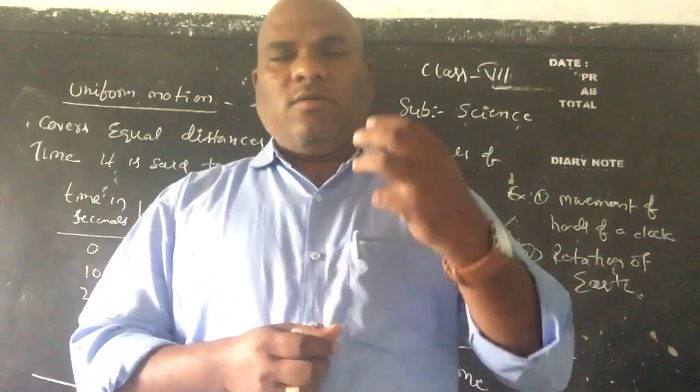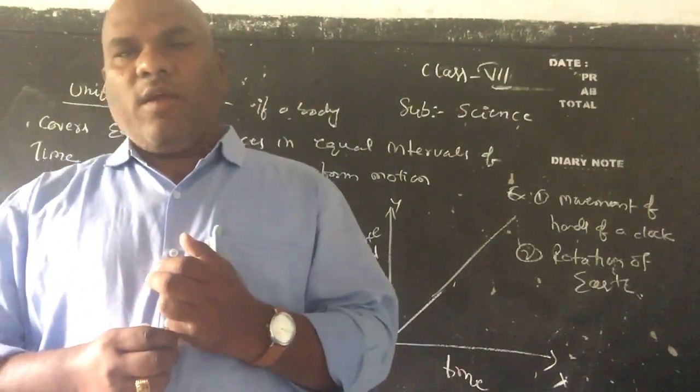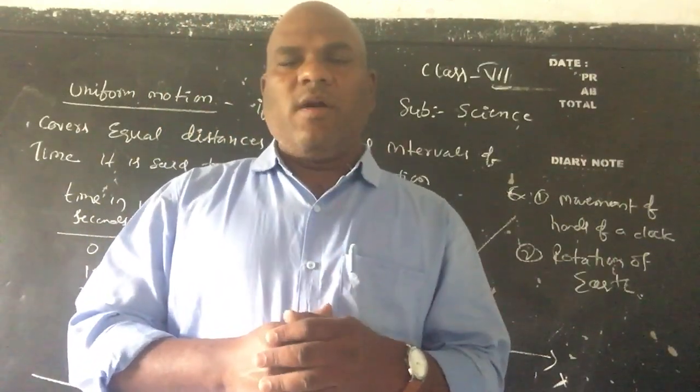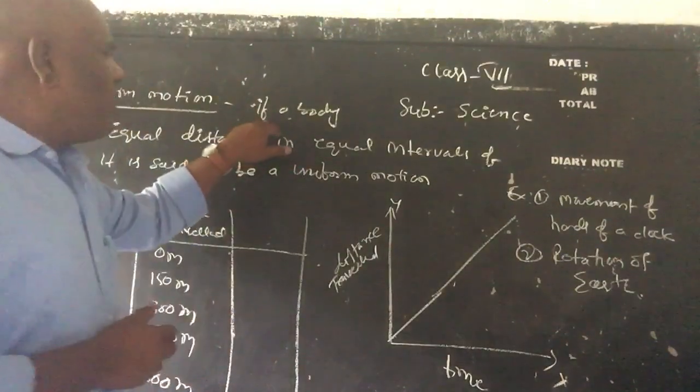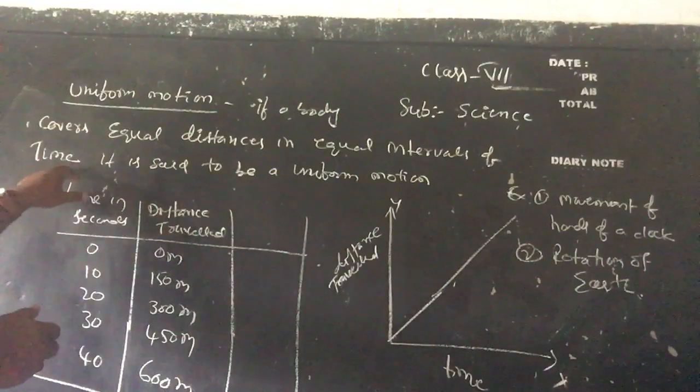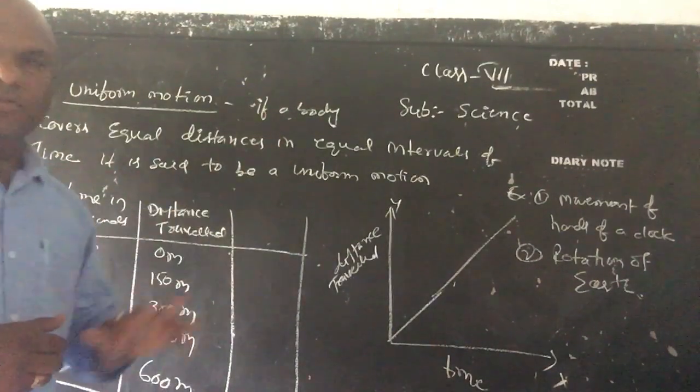Generally, children, what do you say about uniform motion? Uniform motion is nothing but if your body covers equal distances in equal intervals of time, then it is said to be a uniform motion.